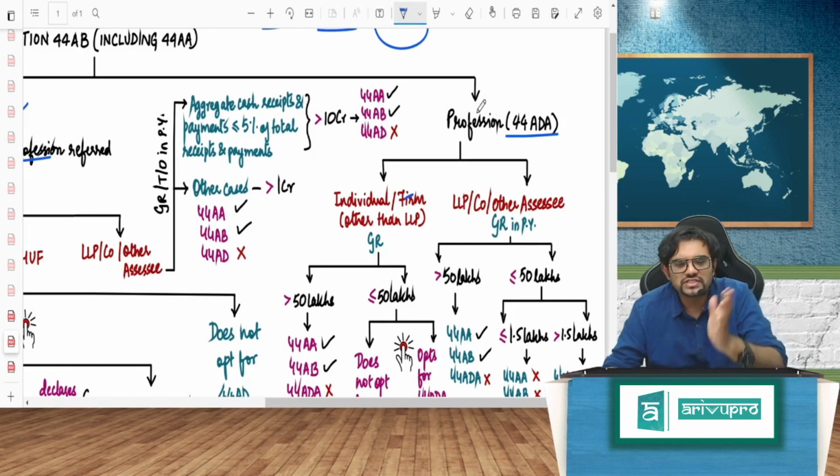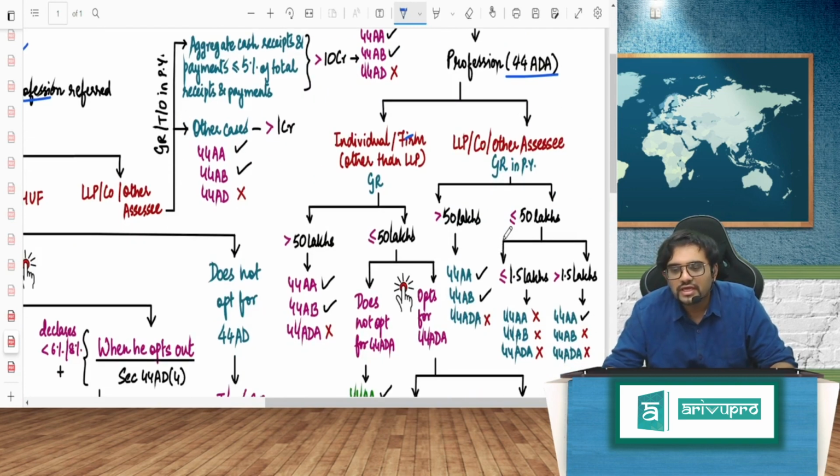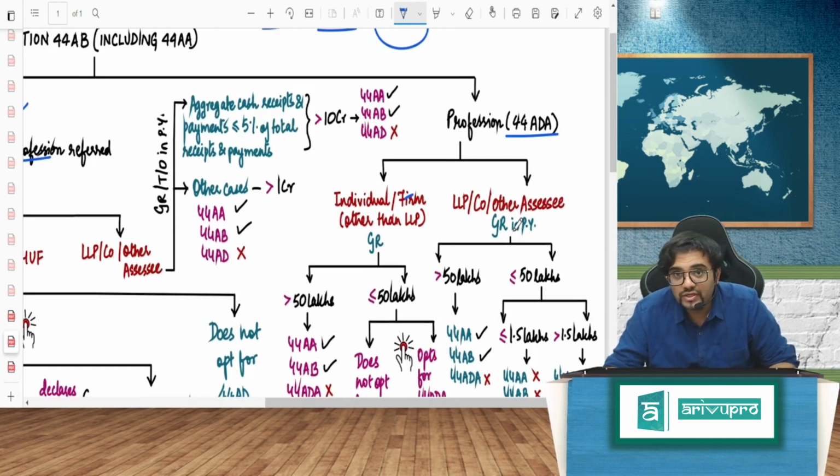Now let's stick to profession. We'll come to AD later. In profession, there can be a legal consulting firm, there can be a company also, there can be a CA firm, and there can be an individual also. So I'll split it into two, because this is a combination of 44AA, AB, and ADA.